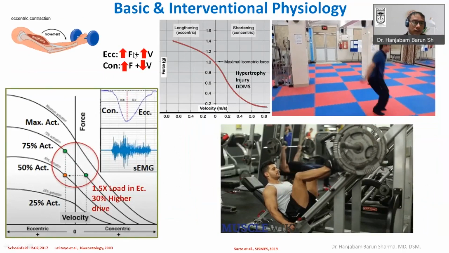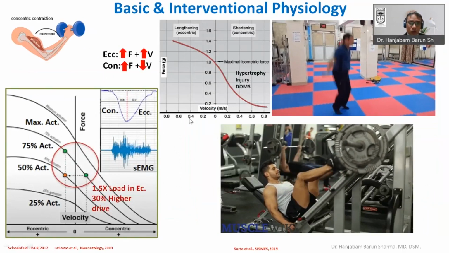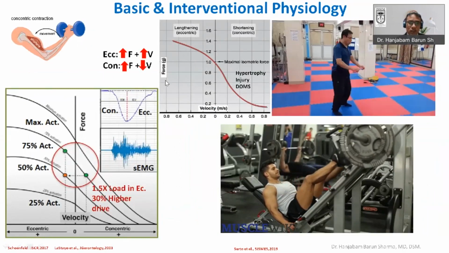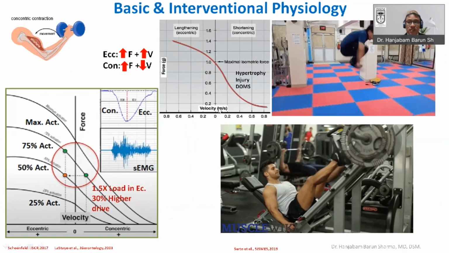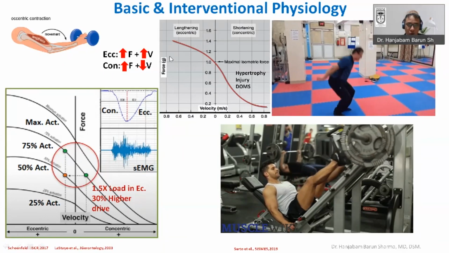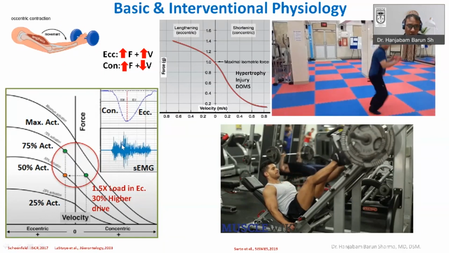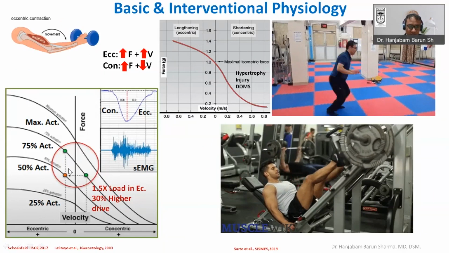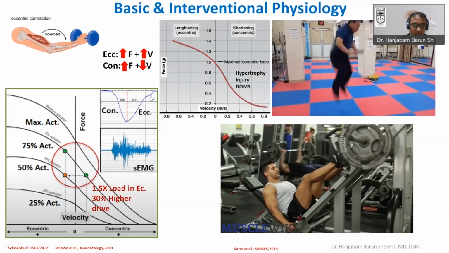If you want to increase the force, then you have to increase the velocity. So this is the eccentric component. You see that as velocities increase, the force also increases. This is opposite in the case of concentric contraction, where the force is inversely proportional to the velocity of the movement. Now, if you zoom in on this portion of the eccentric component and redraw it here, you can see the concentric part and the eccentric part of the movement.